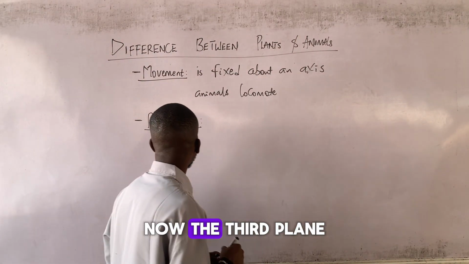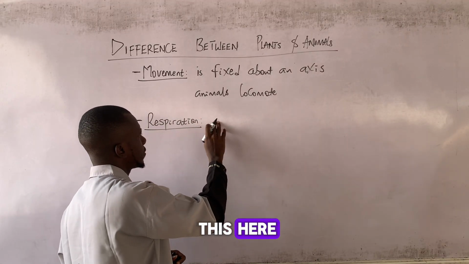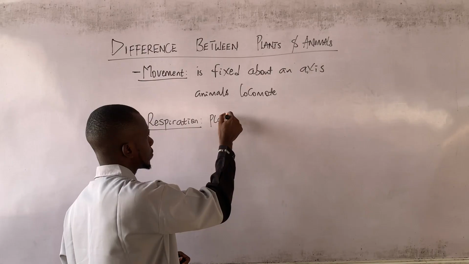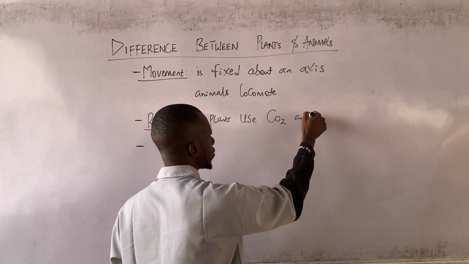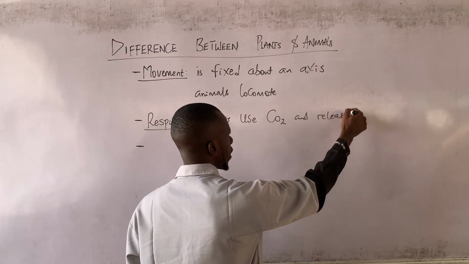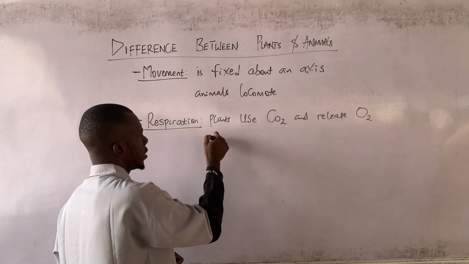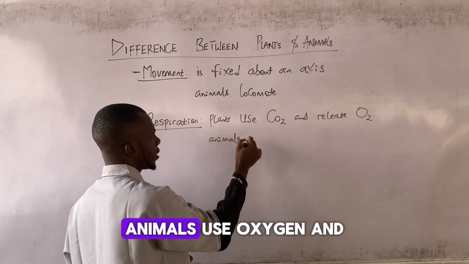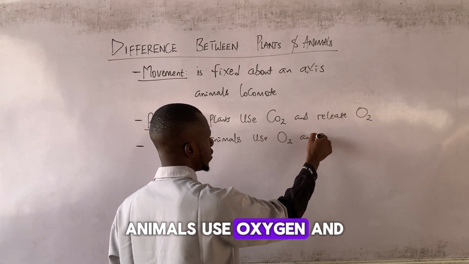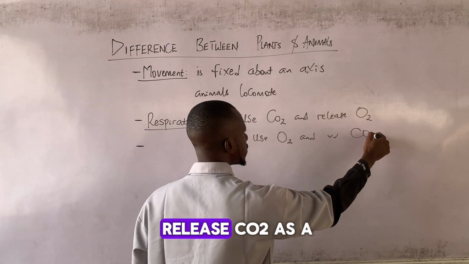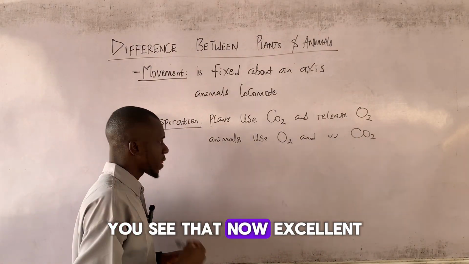Now, the third plane, let me quickly write this here. Plants use CO2 and release oxygen as a byproduct. Animals use oxygen and release CO2 as a byproduct. You see that now? Excellent.